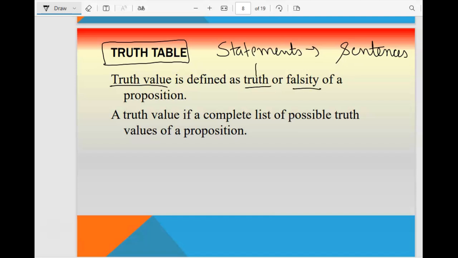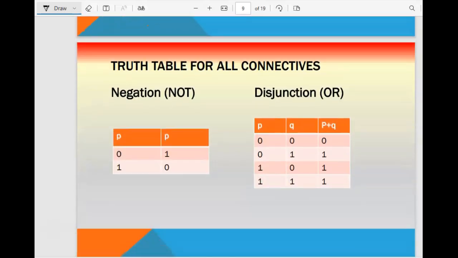Truth is 1 and falsity is 0 of the proposition. Proposition is the logical statement. We are denoting those two things with the help of 0 and 1. A truth table is a complete list of possible truth values of a proposition. We are going to use complete possible combinations. So let us discuss in more detail to understand it properly.